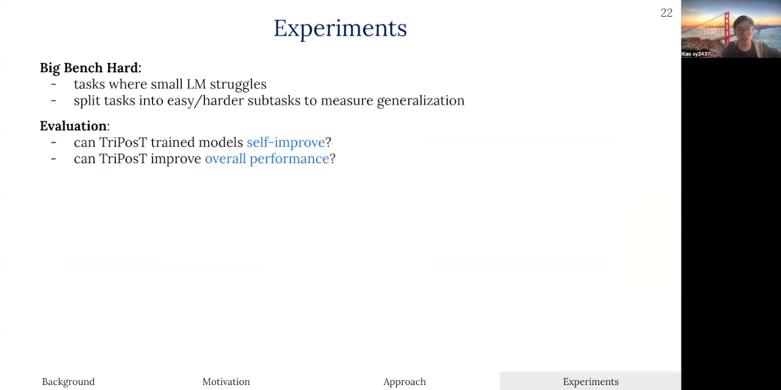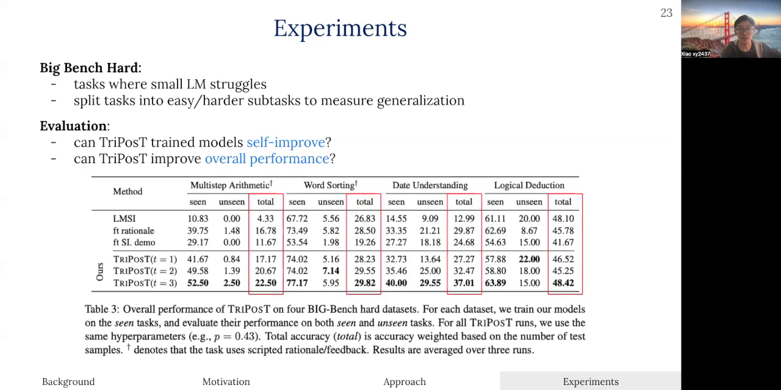Throughout all tasks, we want to see how often the model can self-improve correctly and whether it is helpful to improve the overall performance. We first answer the second question, where we find that after 3 iterations of Tripost, it can outperform all prior approaches, with improvements both on the easier subtask and on the harder ones.